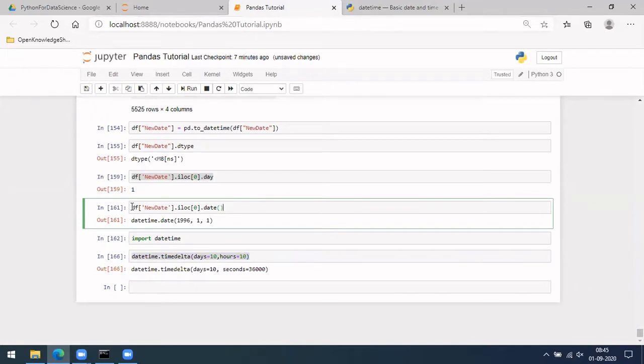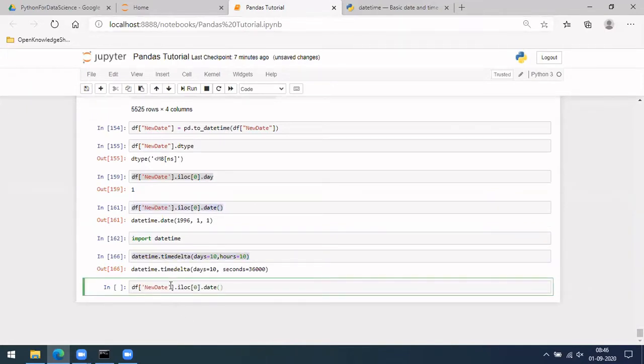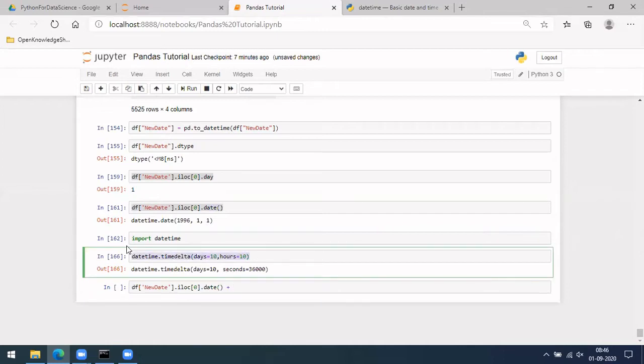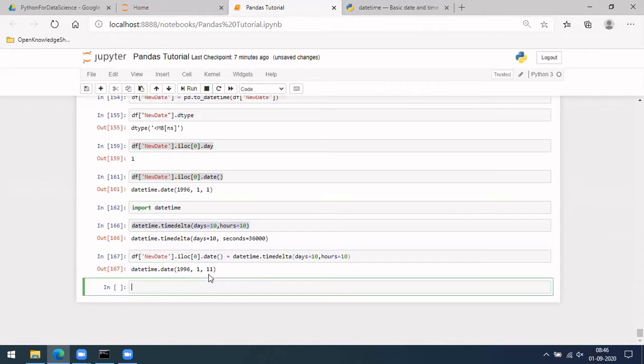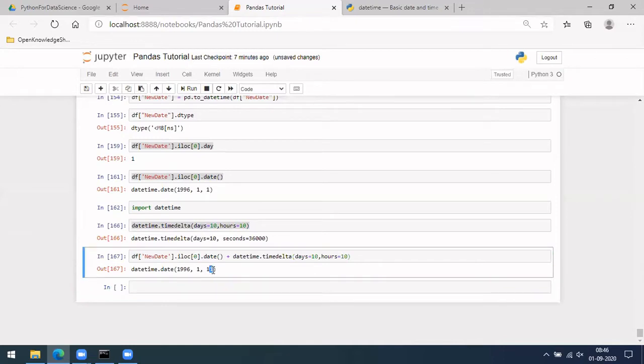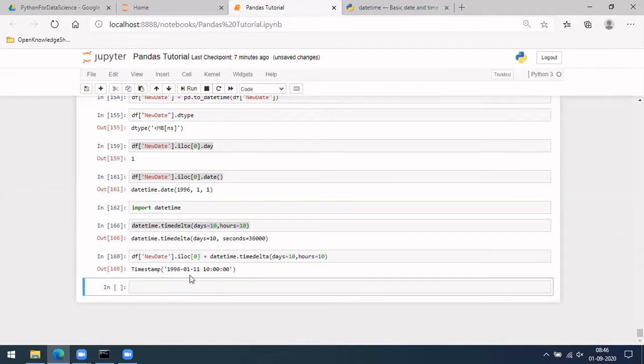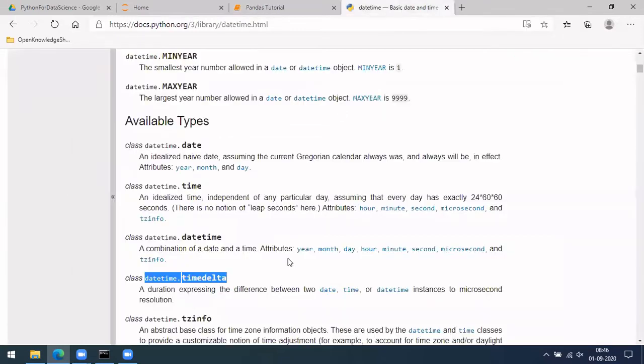So let me do that here. Let's see what you'll be getting there. At least you should be getting the 10 increase here. If you see here, from 1 it went to 11, right? Here it is dot date, so let me remove this dot date. If you see here, it has increased 10 hours from 11 Jan 2019 and 10 hours. Similarly, we can give minutes, microseconds as well. We may need it in a few other cases, but as of now, let's see that.